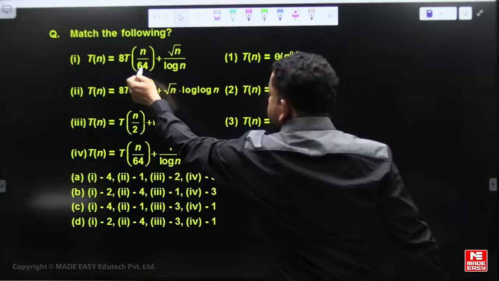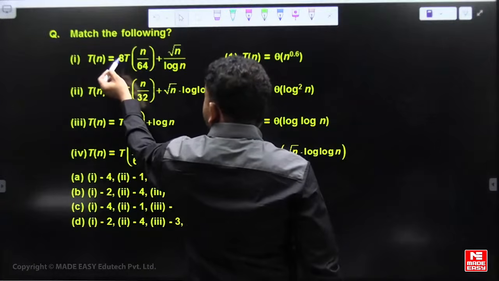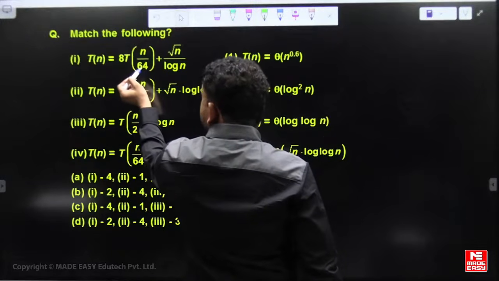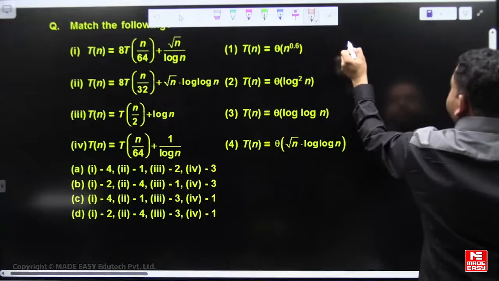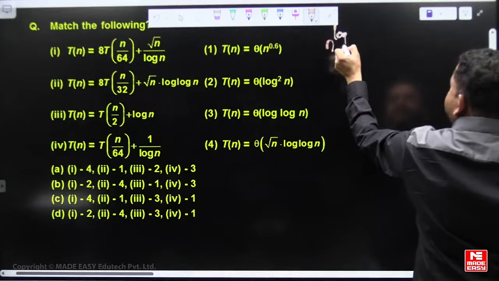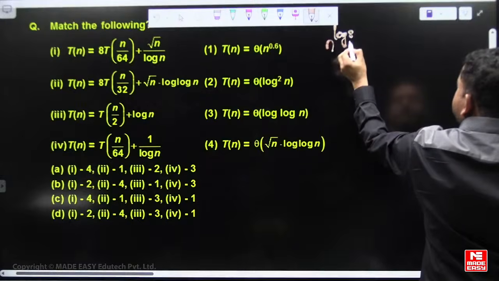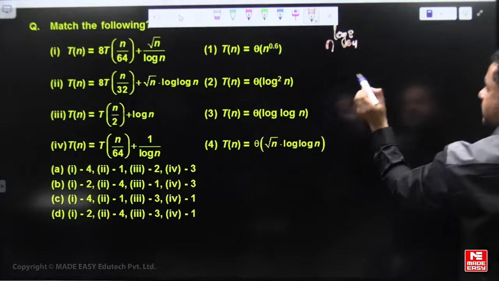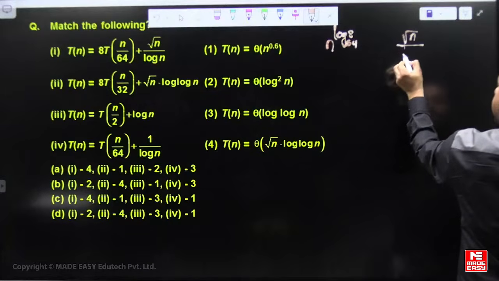So a is 8 and b is 64. n to the power of log 8 base 64. So log 8 base 64 is root n. Okay, so that means n to the power of log a base b, n to the power of log 8 base 64 is one function, then the f of n function is root n by log n.